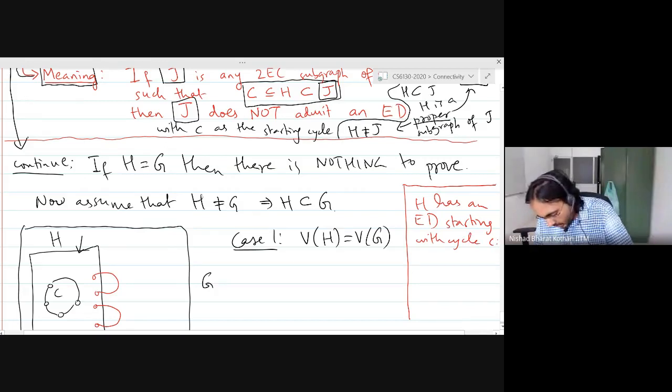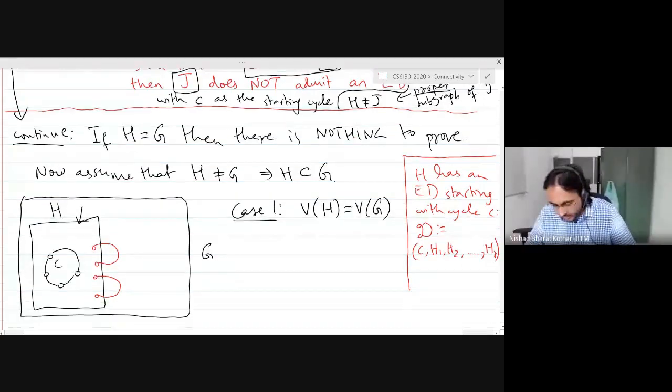Okay, what does this ER decomposition look like? So I'm going to use this notation, script D. You start with the cycle C, then you add an ER. So you get graph H1, H2, up to HR.